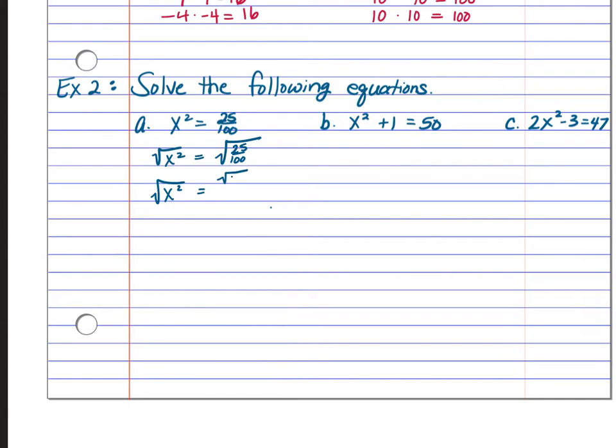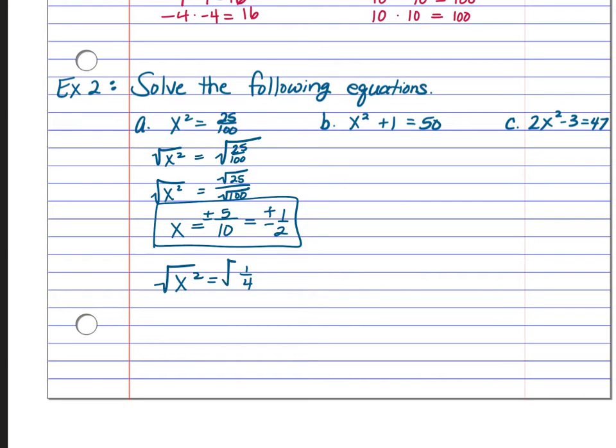The first thing that we can do is separate the numerator from the denominator into 2 different square roots, in which case we know that the square root of 25 is 5, the square root of 100 is 10, and we would get 1/2. Don't forget though, because it's x squared, our answer would have to have a positive and a negative. The other thing that we could have done here is reduce 25 over 100. We know 25 over 100 is 1/4, and then square rooted, and then separated.